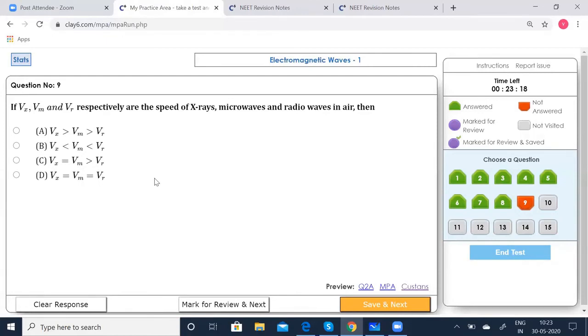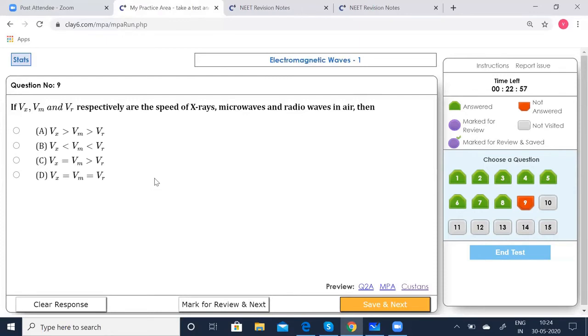If Vx, Vm and Vr are respectively the speed of X-rays, microwaves and radio waves in air, then which should be correct? Now we know the wavelength of X-rays ranges from 1 Angstrom to 100 Angstrom.